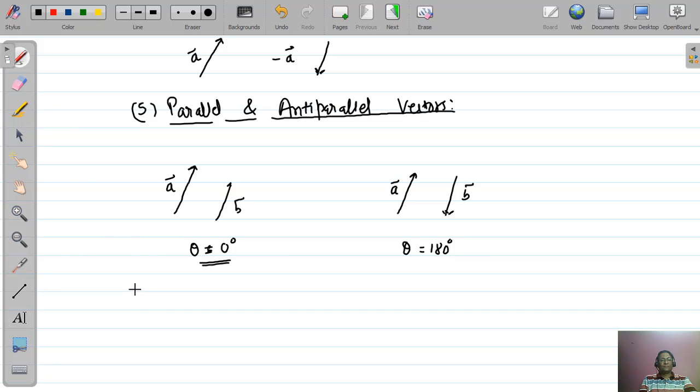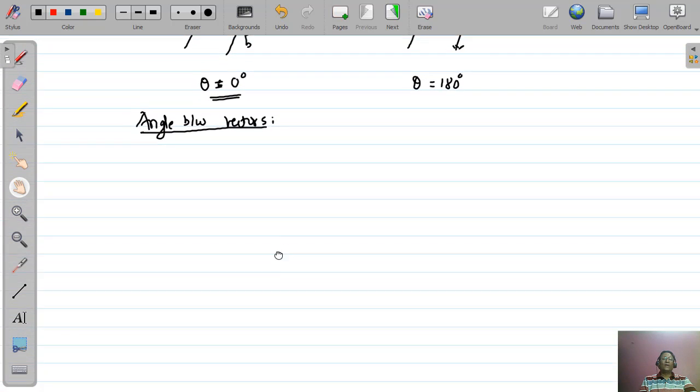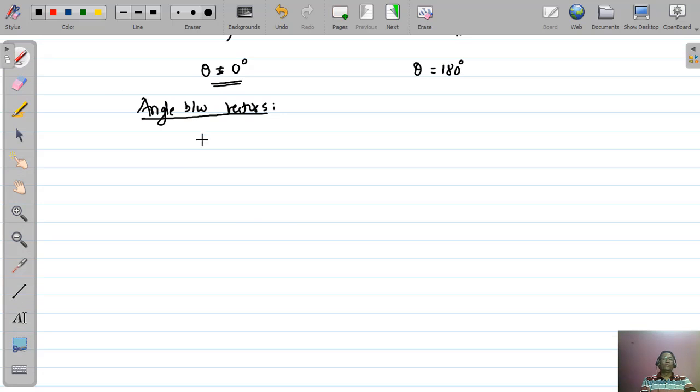Next point is angle between the vectors. Let we are given two vectors A and B and we have to find the angle between them. To find the angle between them, we have to keep two points in our mind, to be memorized. One, angle between the vector theta will lie between 0 to pi. That means it cannot be greater than 180 degree. Second point is